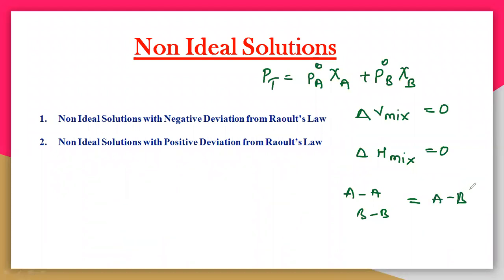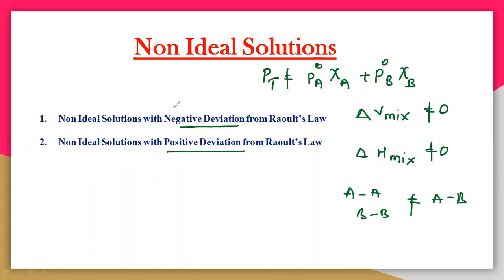But in a non-ideal solution, delta V mix and delta H mix may be not equal to 0, and the interactions may be not equal. Then it is called a non-ideal solution. For an ideal solution, they must be equal. A non-ideal solution doesn't follow Raoult's law, and delta V mix and delta H mix are not equal to 0. We will see certain examples so you can easily understand. This non-ideal solution is again classified into two types: negative deviation and positive deviation.